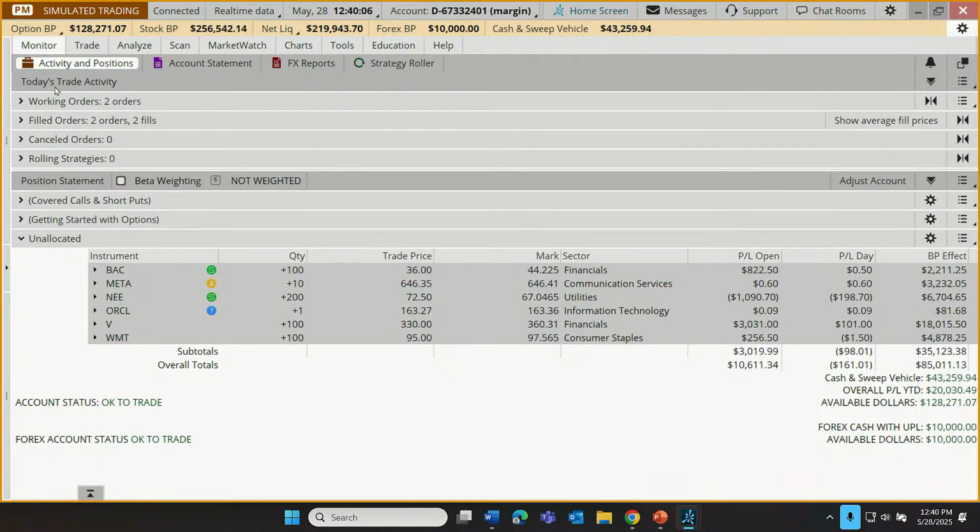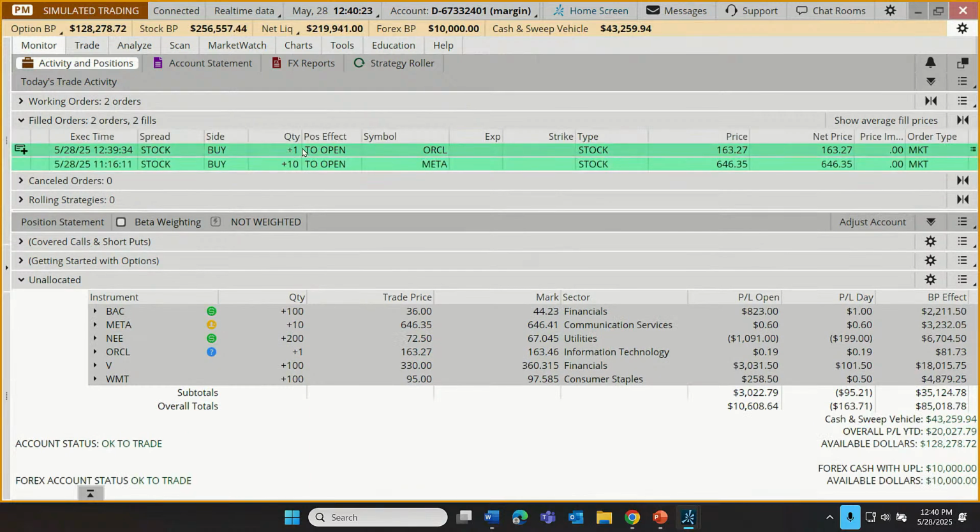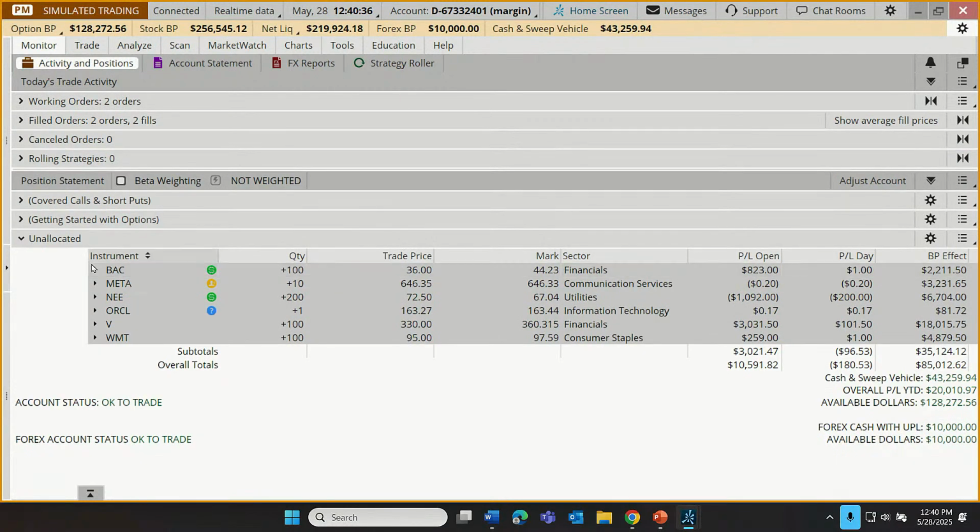And included on this monitor tab are things like I can see my working orders right here. This is under today's trading activity. So these are working orders, orders that I placed but haven't filled. Down below, I can see my filled orders. Hey, I just bought 1 share of Oracle. I paid $163.27. I also earlier, before the webcast started, I bought 10 shares of Meta, paid $646.35. Down below here, this is where we would go to check the progress of these trades.